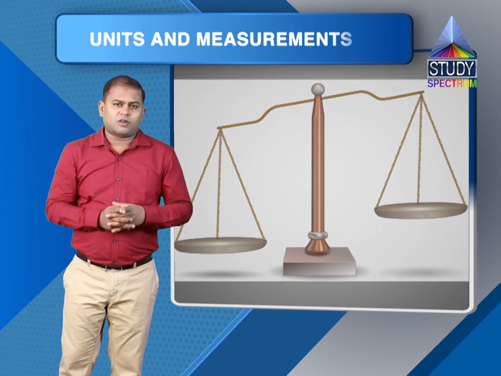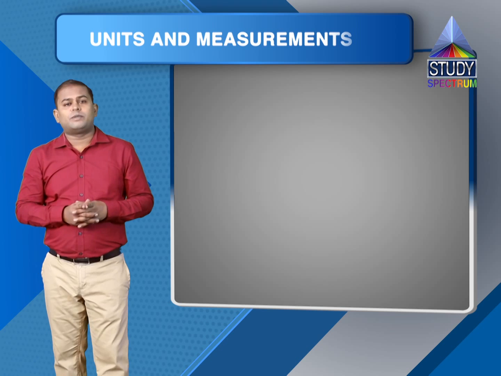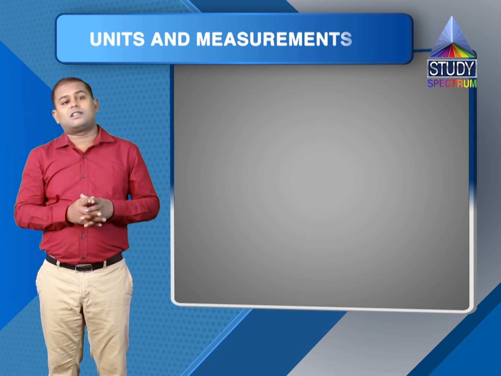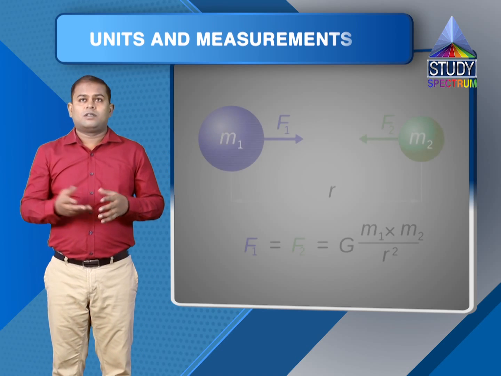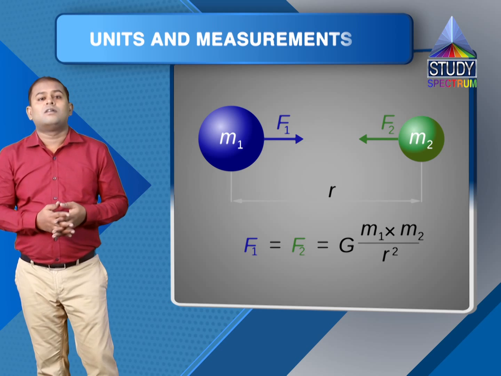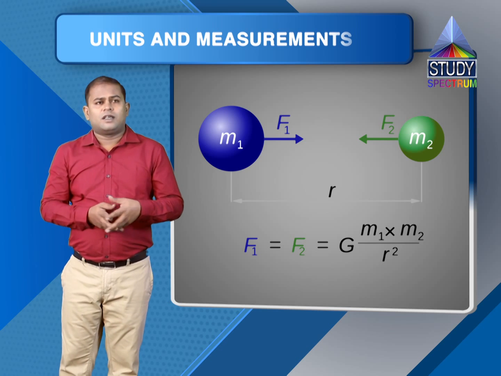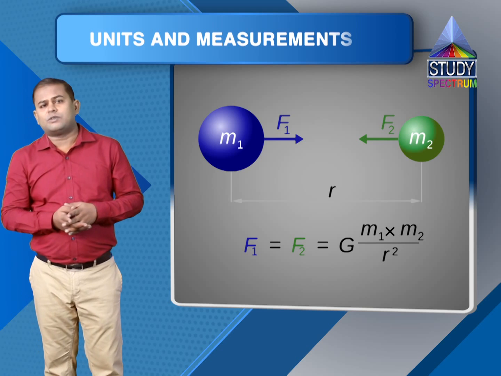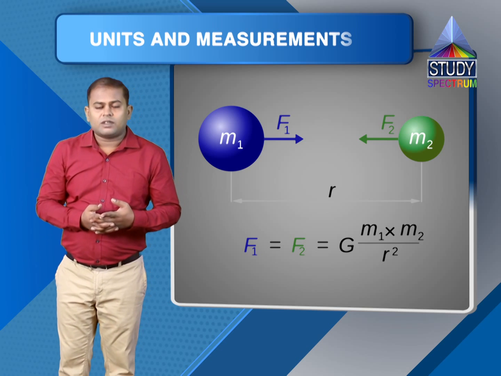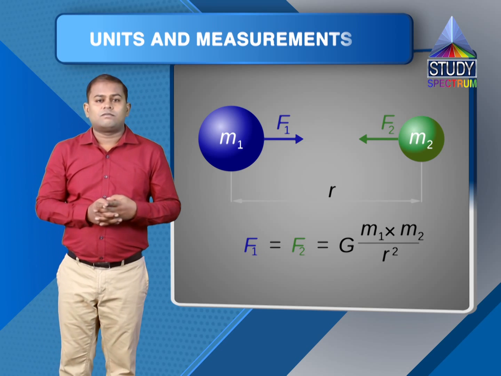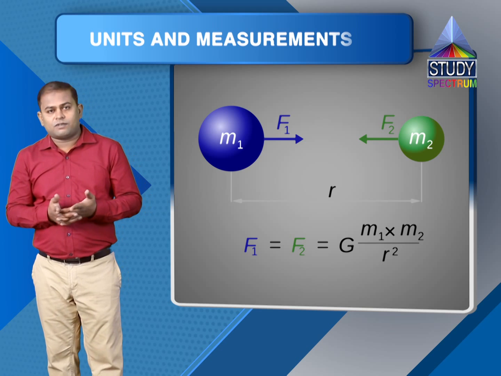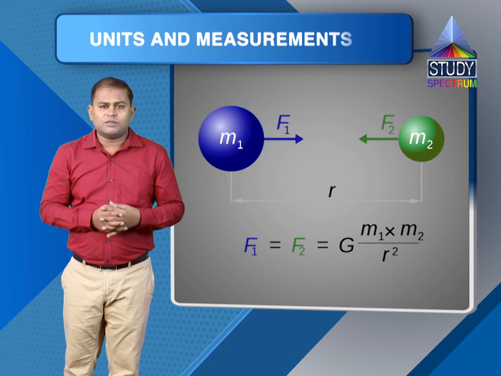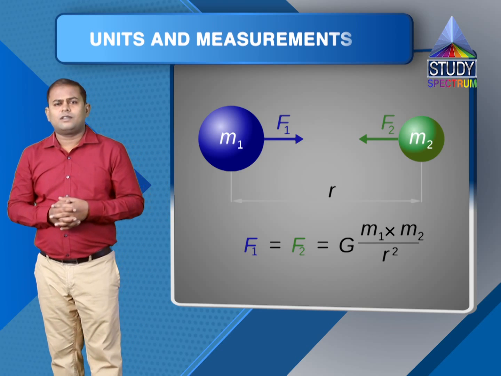However, indirect methods are also there, which we use to measure the mass of Earth, or Sun or Moon. One of the principles is Newton's law of gravitation. We can use Newton's law of gravitation to estimate the mass of Sun, Earth, or Moon, right? That is an indirect method.